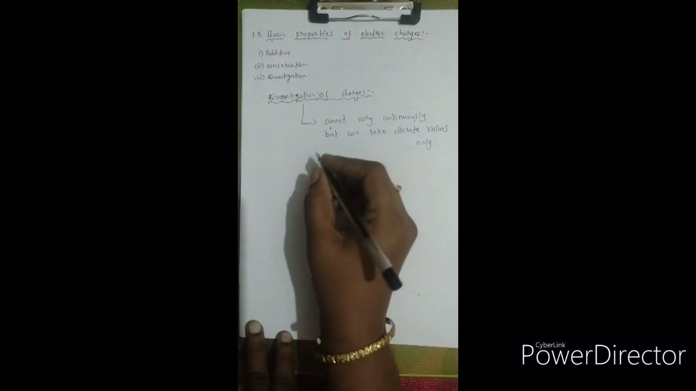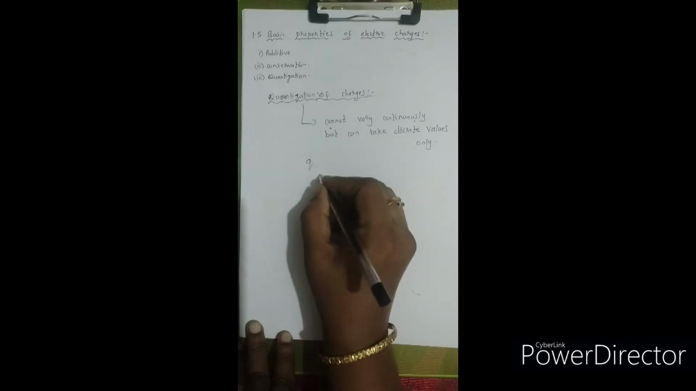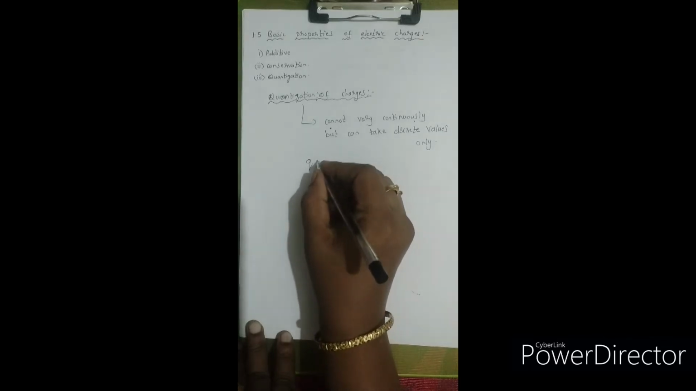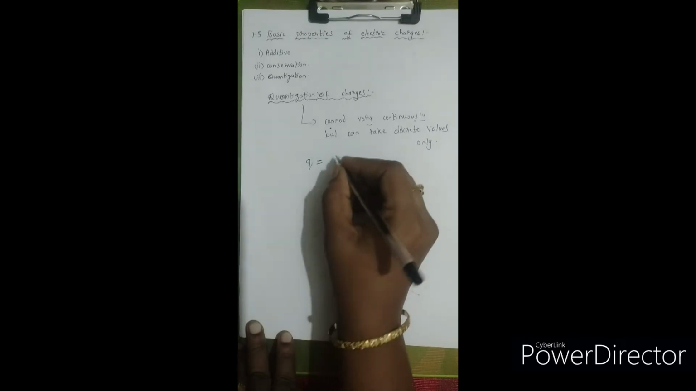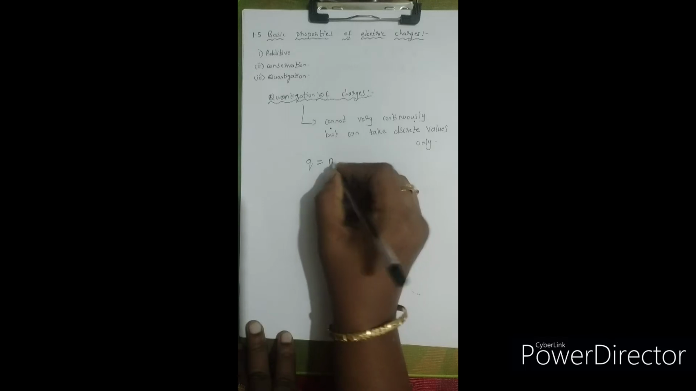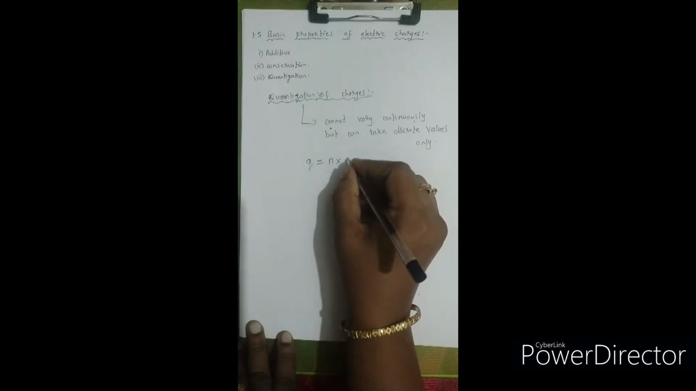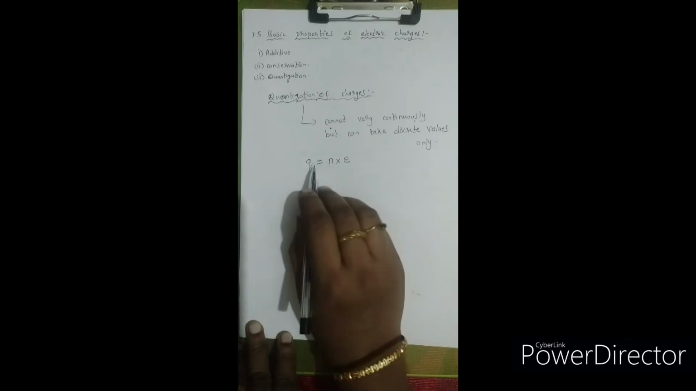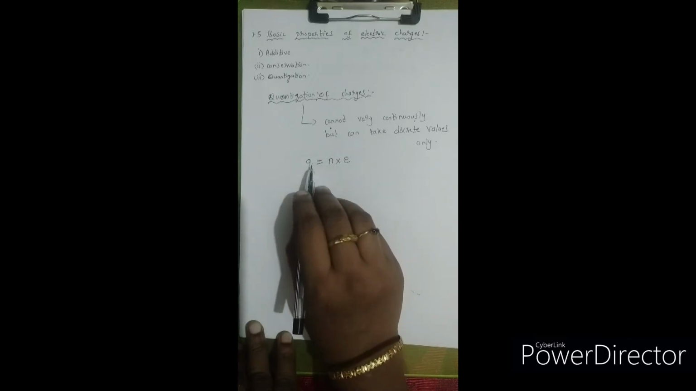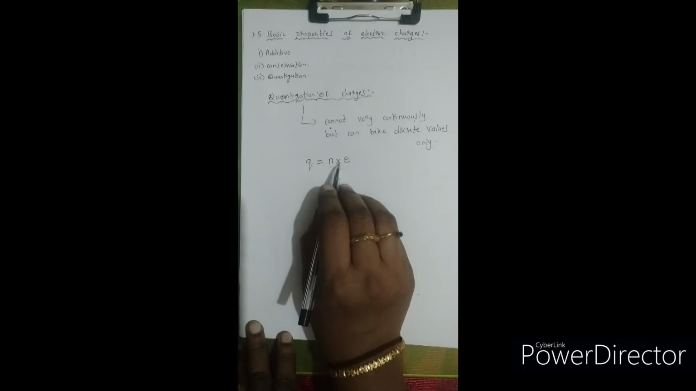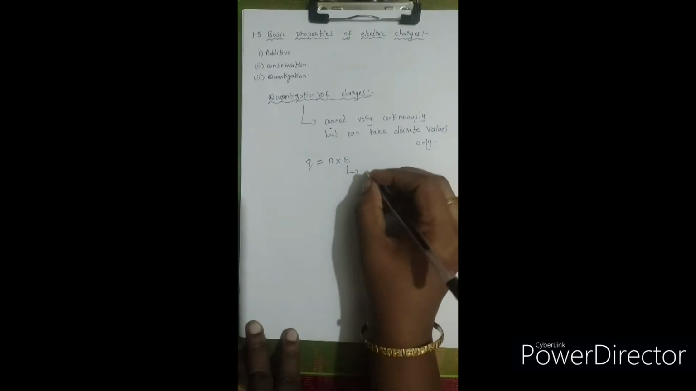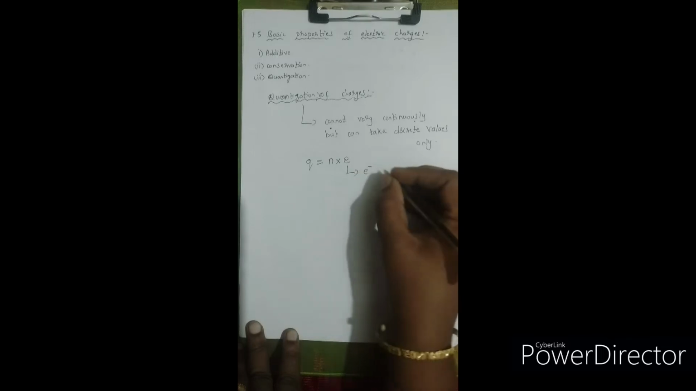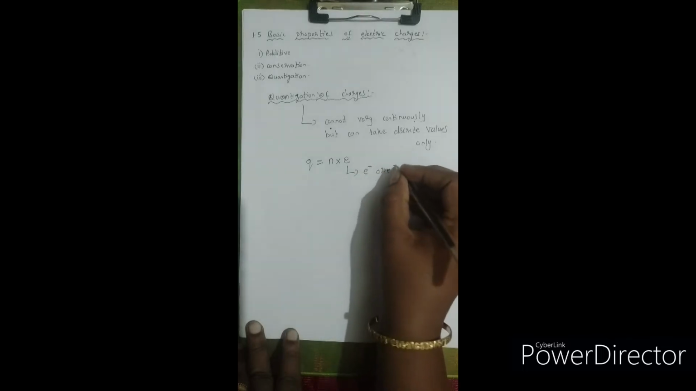It says that if Q is the charge of any body, then the charge of any body will be equal to an integral multiple of the least amount of charge. The charge of any body or any system will be equal to the integral multiple of the least amount of charge, Q equals n E. So what is E? E is the charge of the electron, or it can be the charge of a proton.